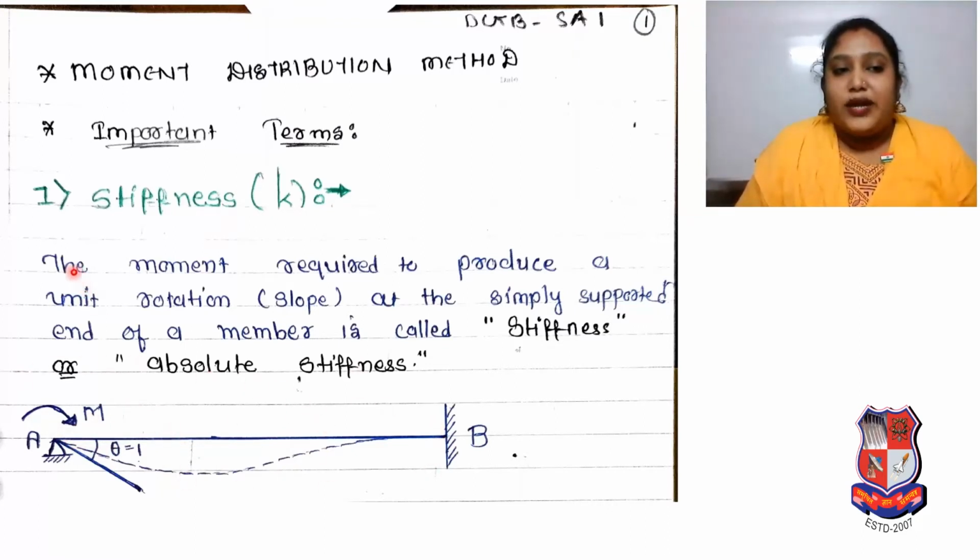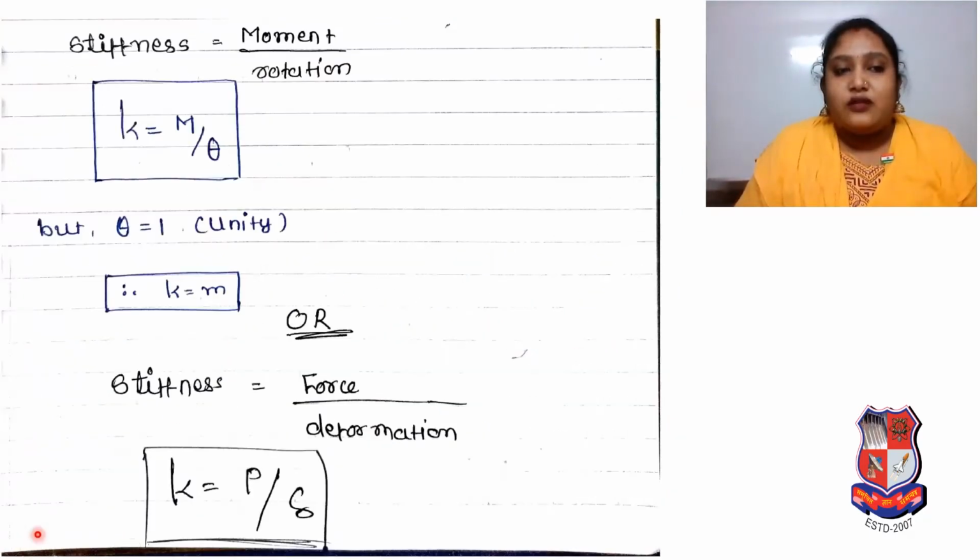Just try to read that and compare with that beam. Here AB beam is there, here simply supported, here fixed, and moment is produced, theta is unity. So the moment required to produce a unit rotation at the simply supported end of a member is called stiffness K or absolute stiffness.